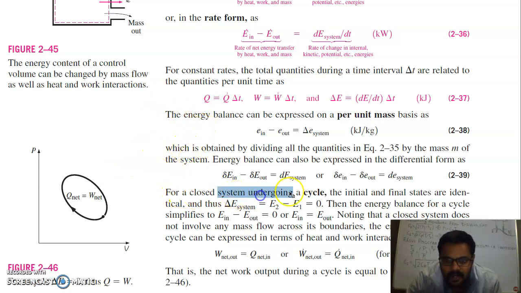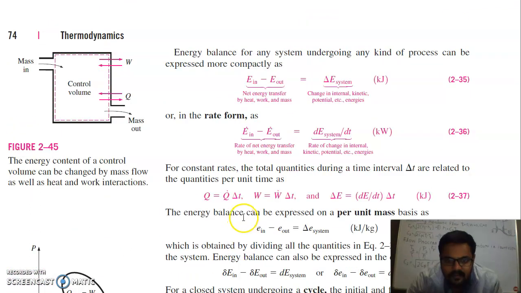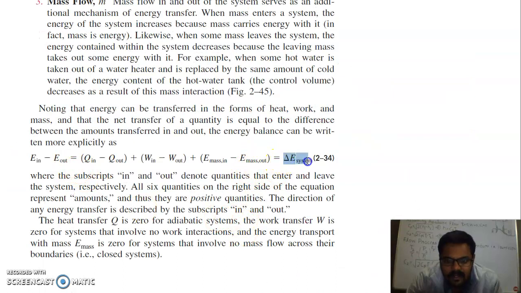We can take the example of a closed cycle. For a closed system undergoing a cycle, the initial and final states are identical. The ΔE system is equal to E2 minus E1, which is equal to 0. It means for a closed cycle, this is equal to 0. Energy in minus energy out is equal to 0. And because it is a closed system, the mass transfer in and out is equal, so they will cancel out.